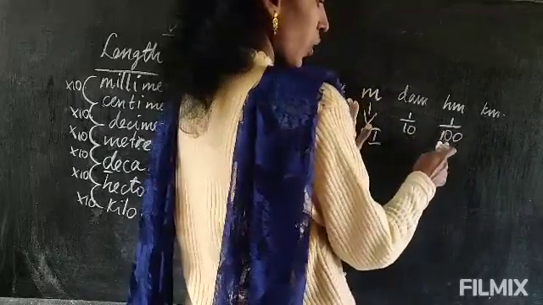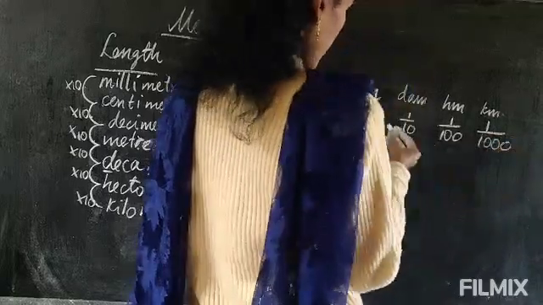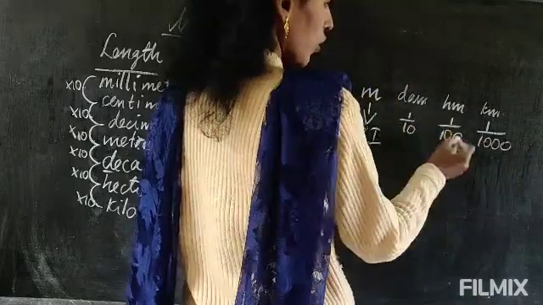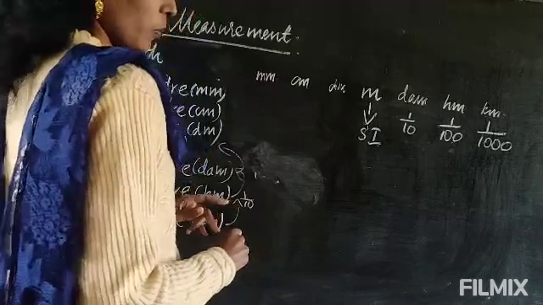1 by 100, just one zero is increased. This will be 1 by 1000. That means 1 meter equal to 1 by 1000 kilometer. 1 meter equal to 1 by 100 hectometer. 1 meter equal to 1 by 10 decameter.